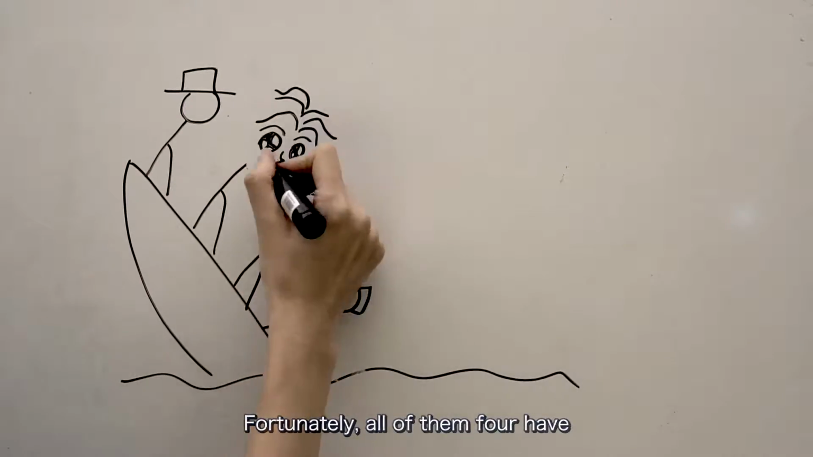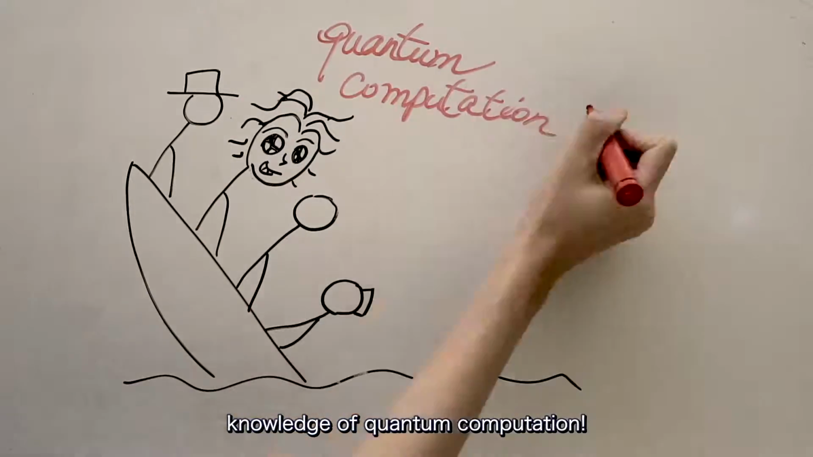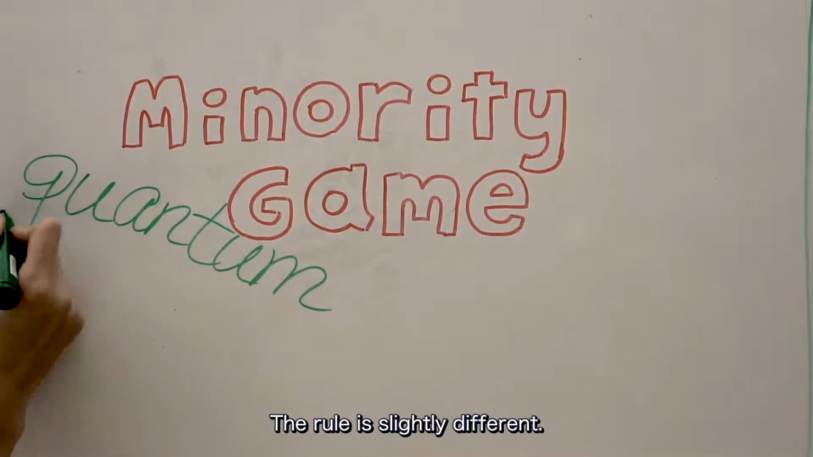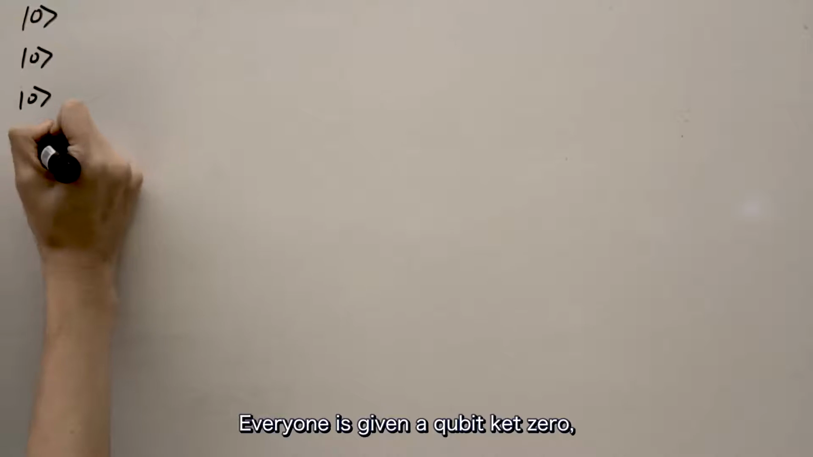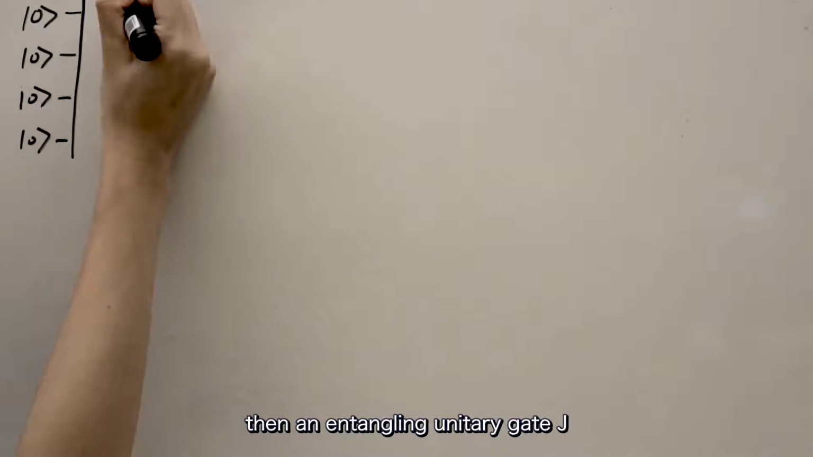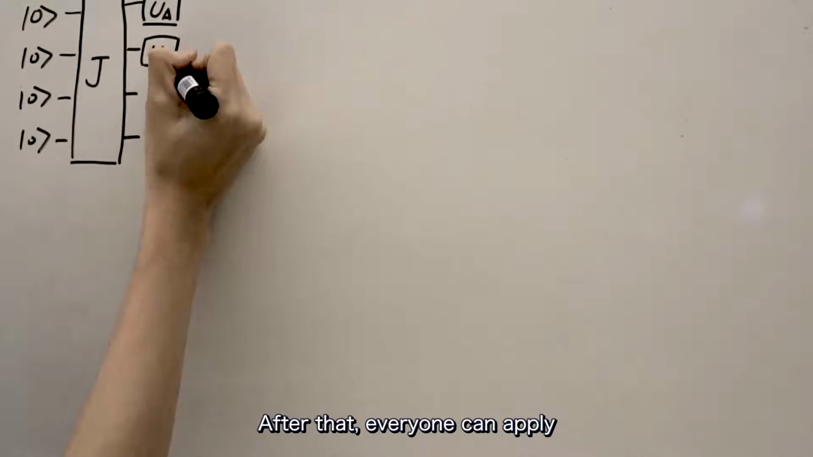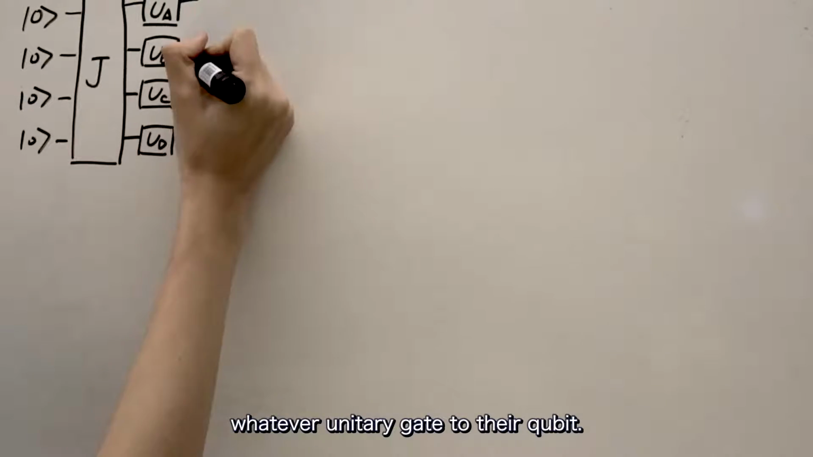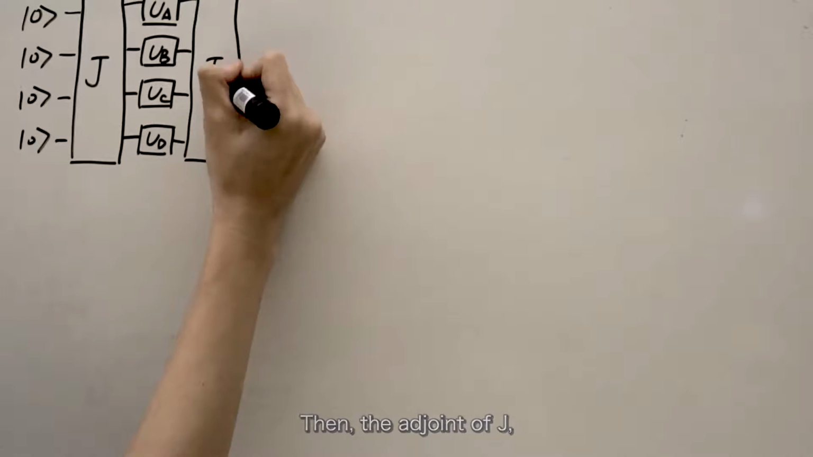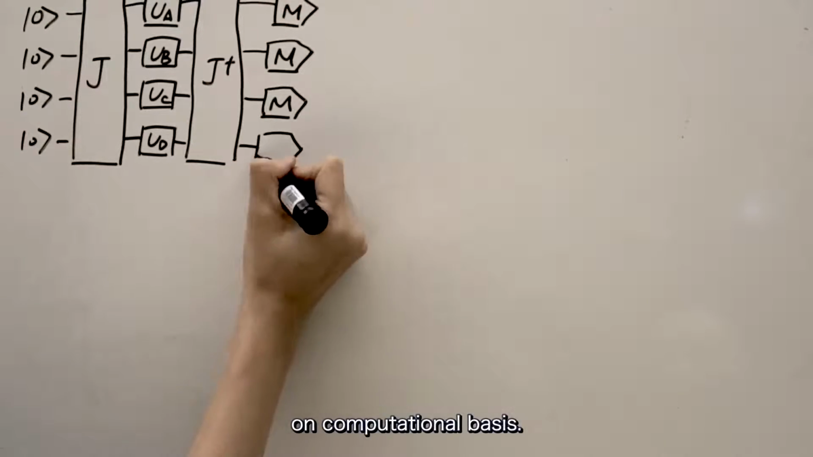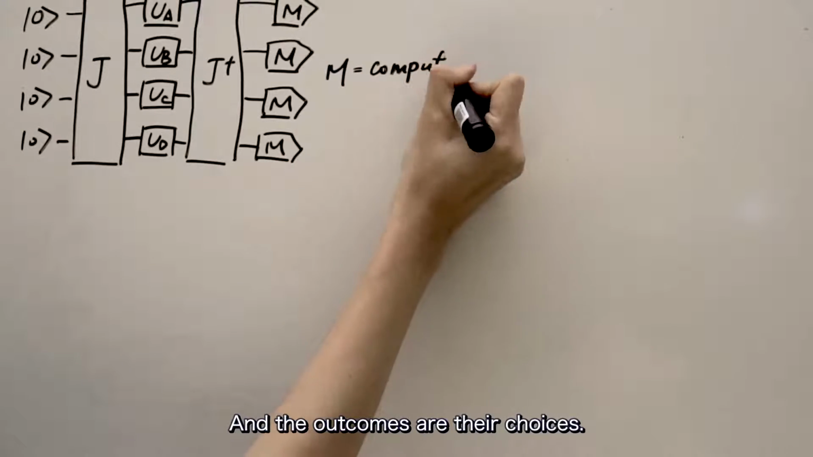Fortunately, all 4 of them have knowledge of quantum computation and decide to play the quantum version of the Minority Game. The rule is slightly different. Everyone is given a qubit ket 0, then an entangling unitary gate J is applied on all qubits. After that, everyone can apply whatever unitary gate to their qubit. Then the adjoint J dagger is applied to these qubits. Finally, all qubits are measured in the computational basis and the outcomes are their choices.